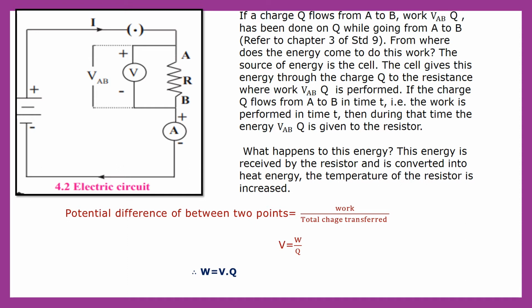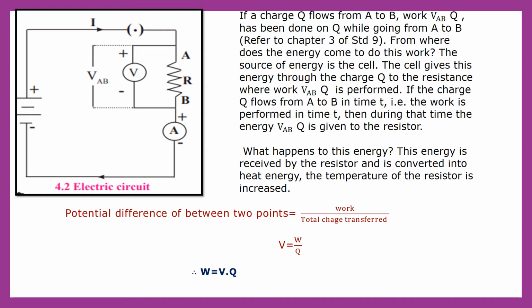Okay. Now from where does the energy come to do this work? Now we have to see where this energy comes from to make this charge flow. Okay. So the source of energy is the cell. So the electric circuit gets energy through the cell. So the cell gives this energy through the charge Q to the resistance, where work VAB into Q is done.